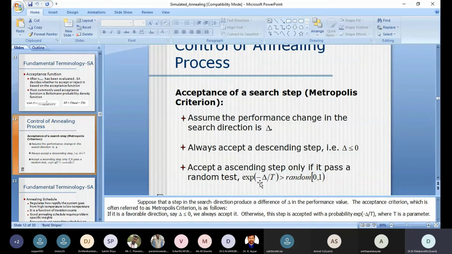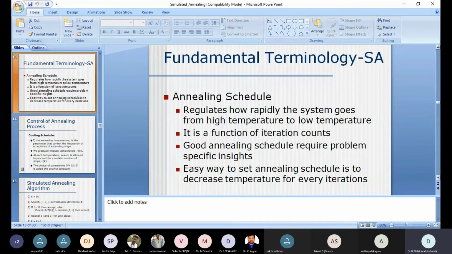So the entire control of the annealing process depends on your accepting function. Apart from these three functions, the important terminology in simulated annealing is the annealing schedule. How are we going to make a schedule? Scheduling is nothing but regulating the system.